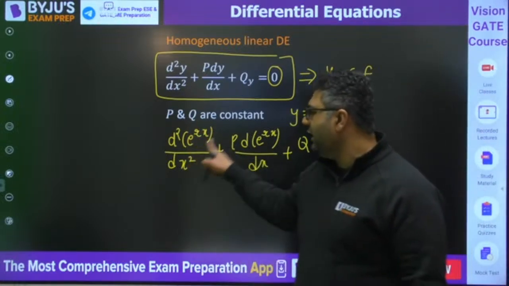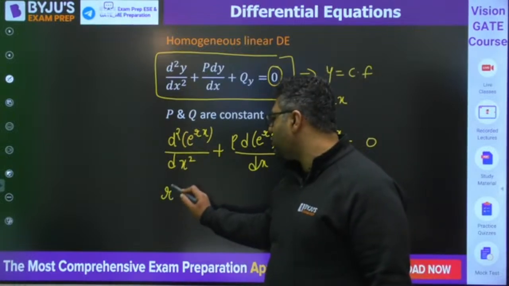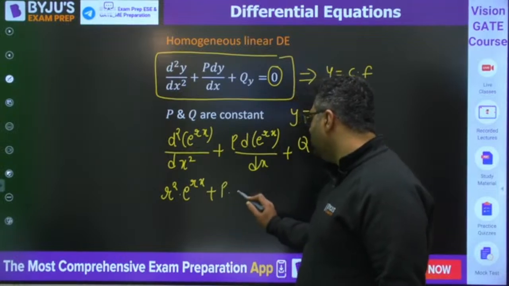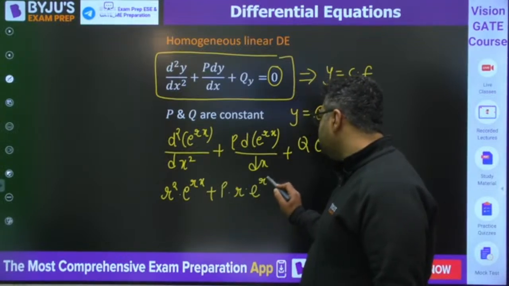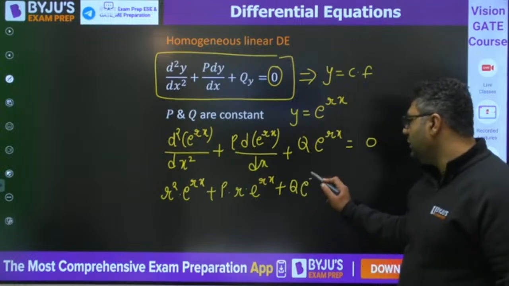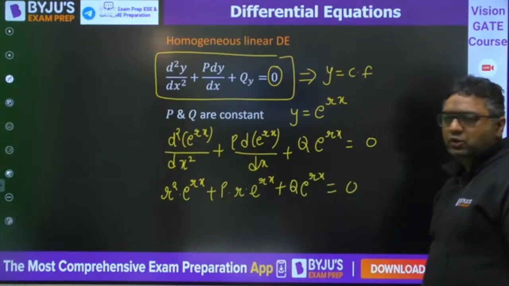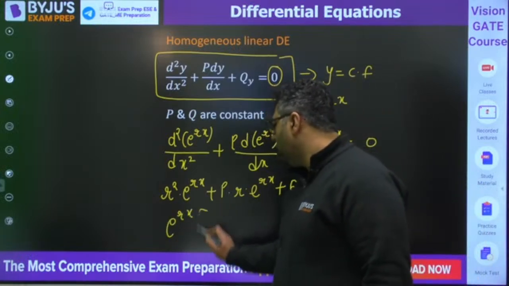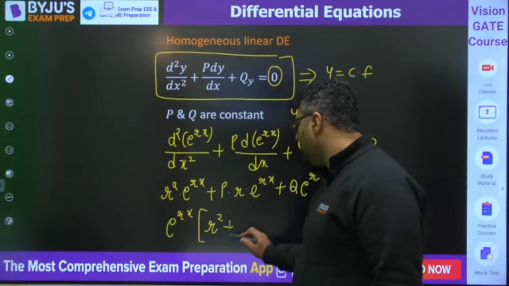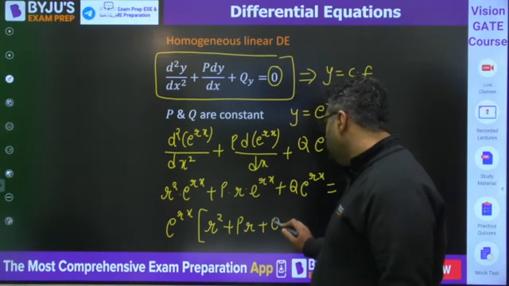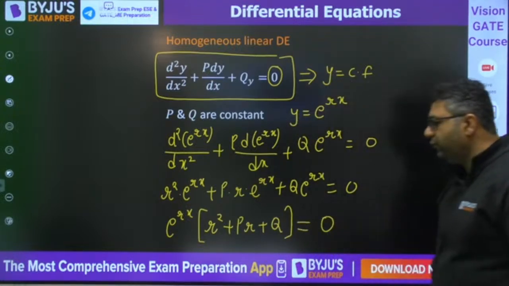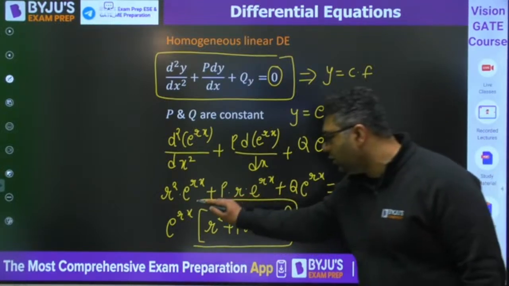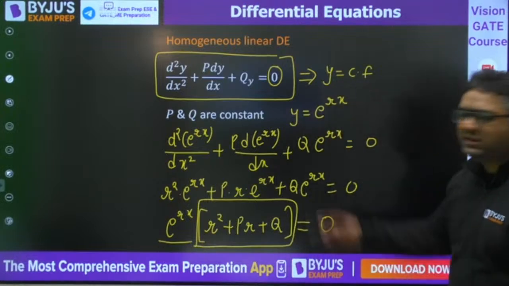When you differentiate e to the power rx twice, you get r square into e to the power rx, plus p, a constant, into r into e to the power rx, plus q e to the power rx equals 0. e to the power rx will be common, so you have r square plus pr plus q equals 0. Here r square plus pr plus q has to be 0 because e to the power rx cannot be 0, otherwise y will be 0.